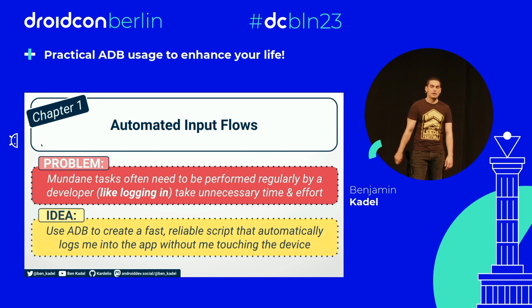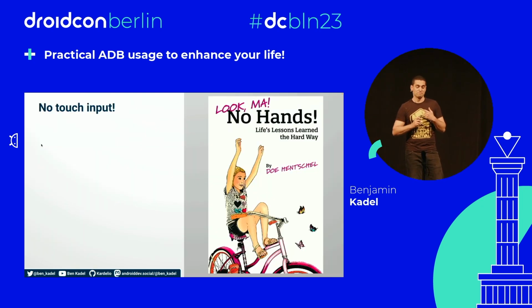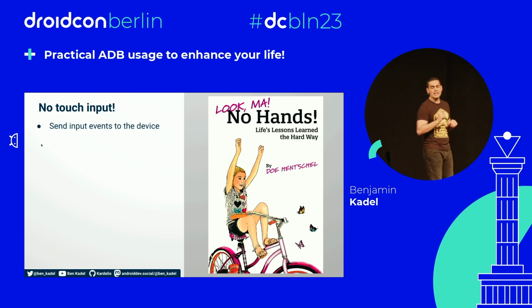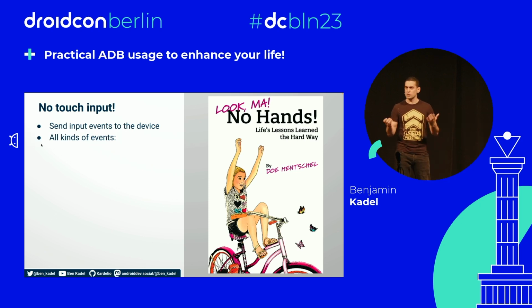So here is the idea. Why don't we use ADB to create a fast, reliable tool, maybe a script that can automatically do those things for me, like logging me into the app without me touching the device? Carrot deployed. Look, man, no hands. ADB can send input events to your device. Hopefully you're aware of that. If not, it can send all sorts of events as though the user has done that thing.